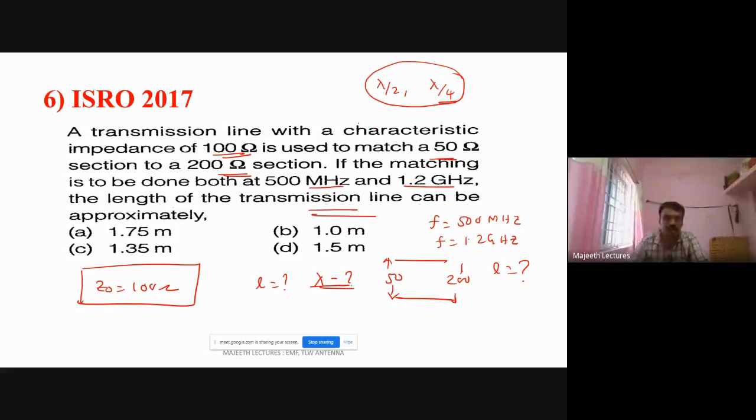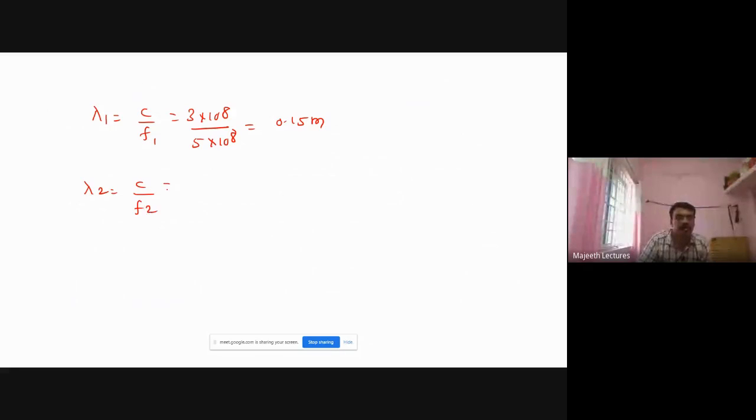They are given frequency, right? So you see lambda 1. Lambda is C by f. 3 into 10 power 8 divided by first frequency 500 megahertz. So 500 means 5 into 10 power 8. So it is 0.6 meter. What is second frequency? 1.2 gigahertz. Lambda 2 is C by f2. 3 into 10 power 8 divided by 1.2 into 10 power 9. That is 0.25 meter.